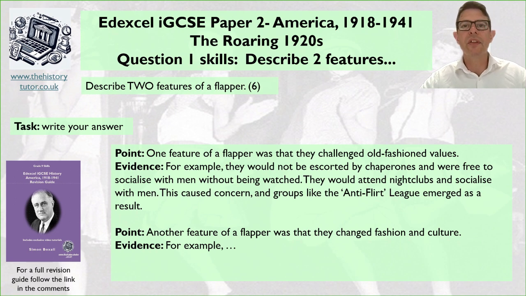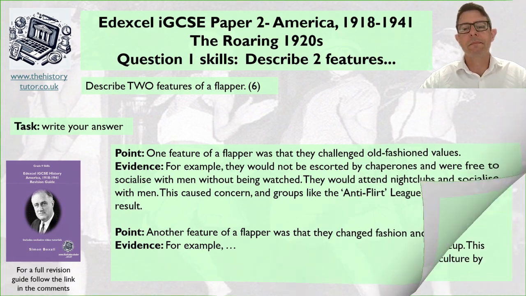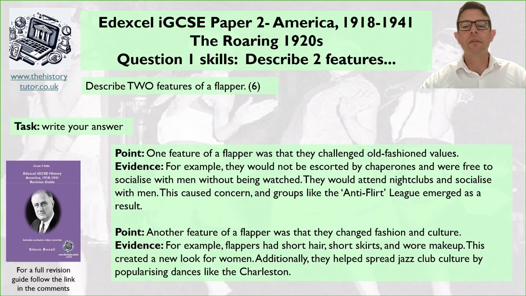Okay, so let's give some evidence to back that up, shall we? So for example, think about a plan, get some ideas. If you come up with something new, brilliant. Give some evidence now to back it up. Okay, so I said, for example, flappers had short hair, short skirts, more makeup. It created a new look for women. Additionally, they helped spread jazz club culture by popularising dances like the Charleston.